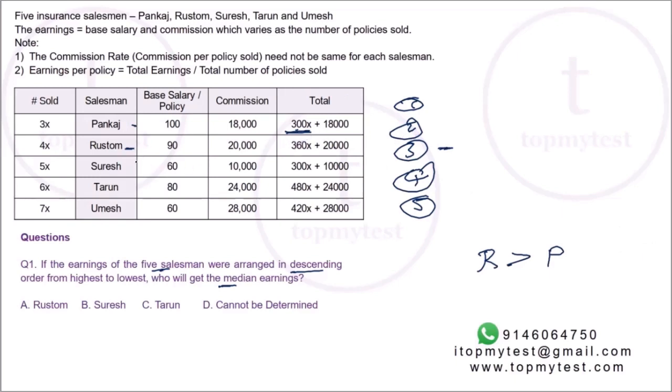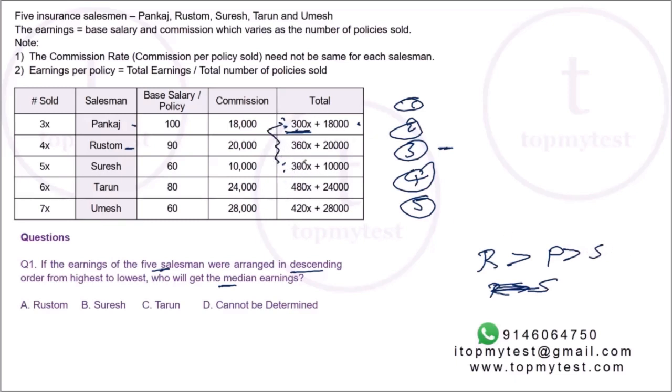Now, if you compare Rustam and Suresh, again, the base price is higher and the commission is also higher, so Rustam will be higher than Suresh also. Can we compare Suresh and Pankaj? The base salary is the same, 300x, 300x, but the commission is higher for Pankaj versus Suresh. So we know that Pankaj will earn more than Suresh. So we have already arranged these three.